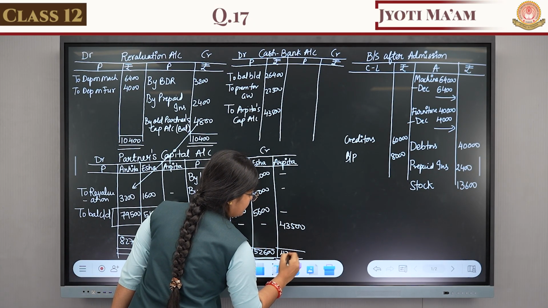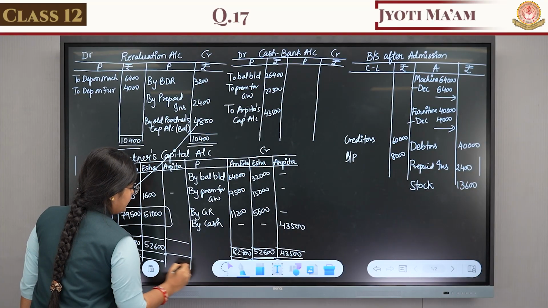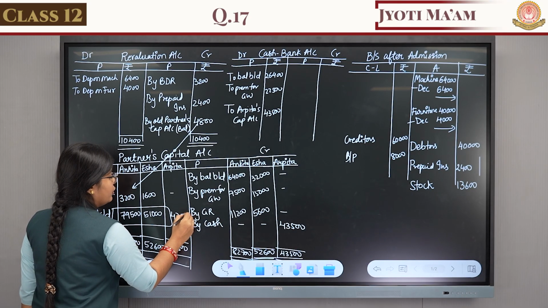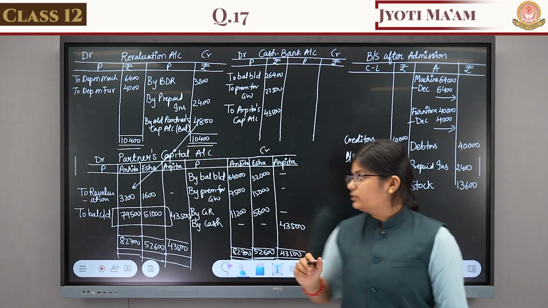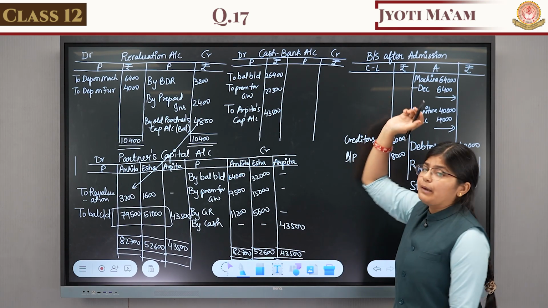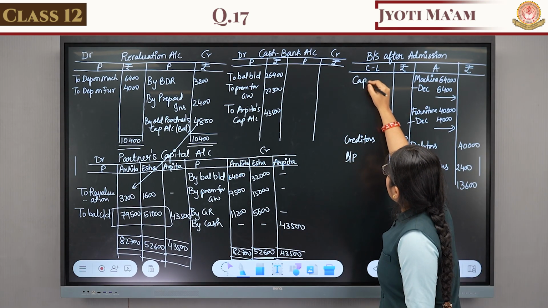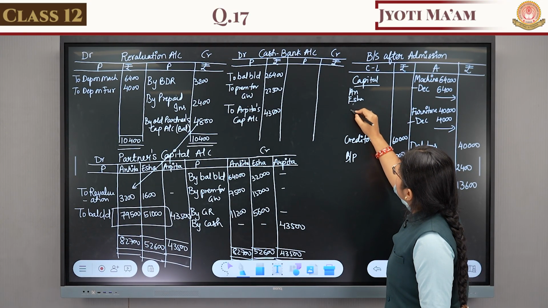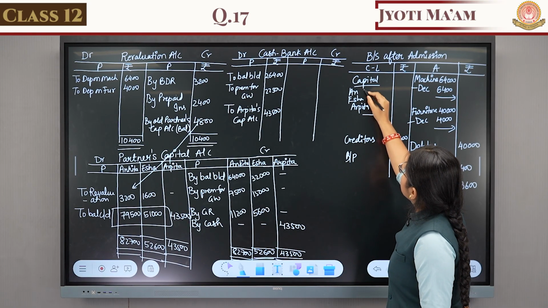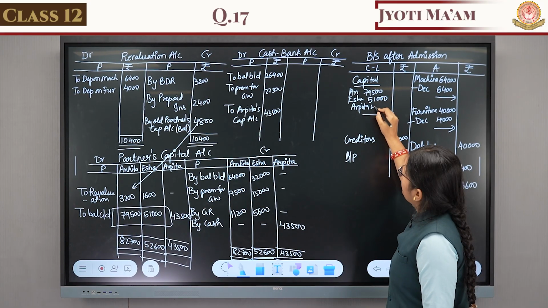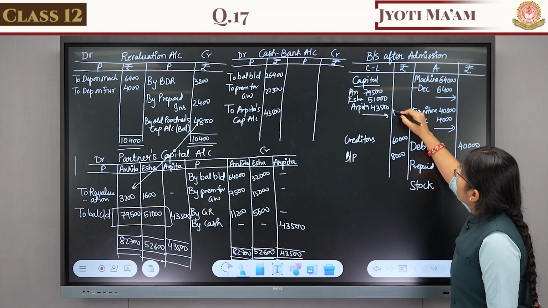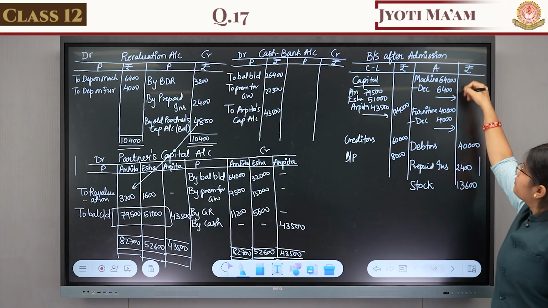The credit side is 43,500 and there was no amount on the debit side, so 43,500 is her closing balance. That we transfer to the liabilities, under capital: Ankita, Isha, Arpita, 79,500, 51,000 and 43,500. So the total is 1,74,000.